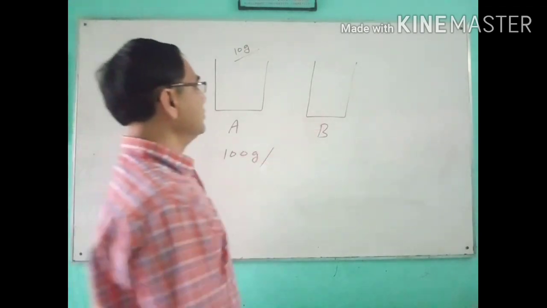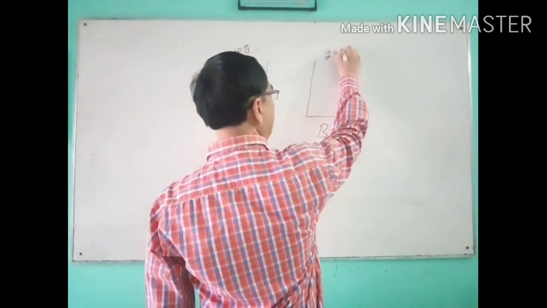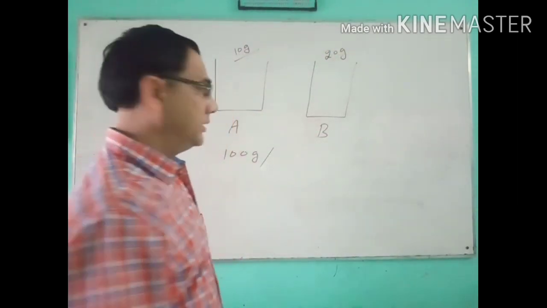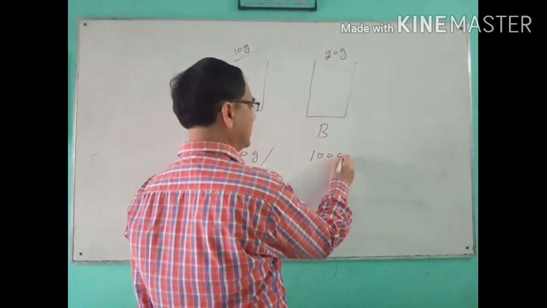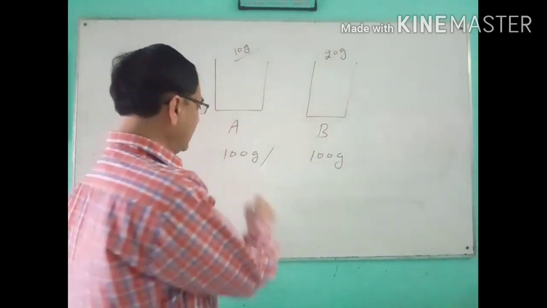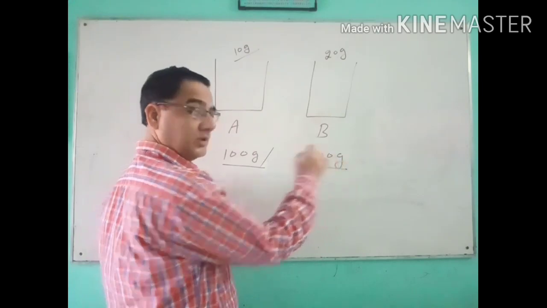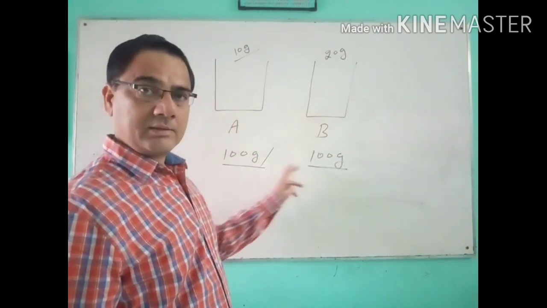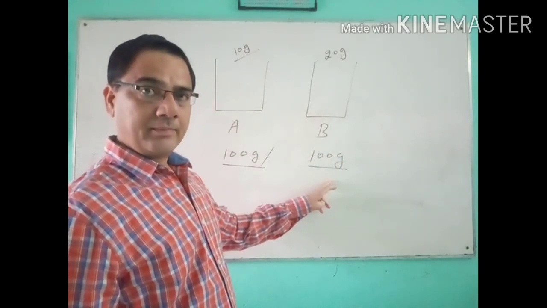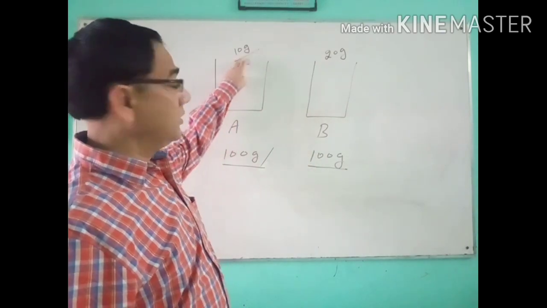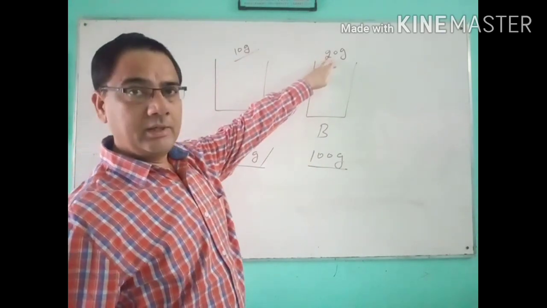In the second solution, I take 20 gram of the solute dissolved in 100 gram of the solution. Here I take 100 gram, here also 100 gram. It means the mass of the solution is the same, but the mass of the solute is 10 gram here and 20 gram there.